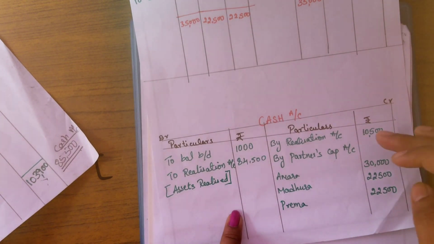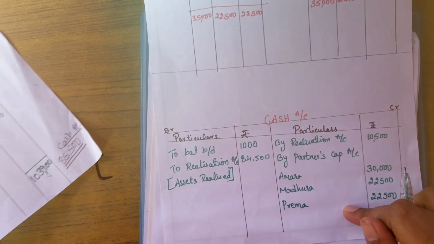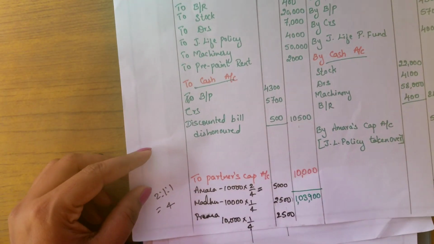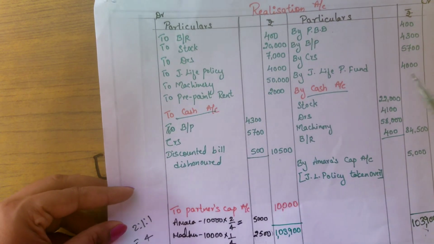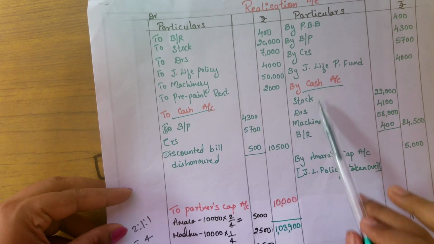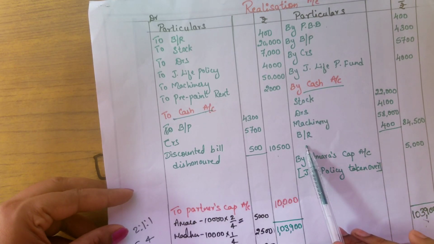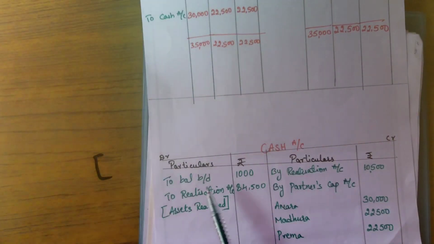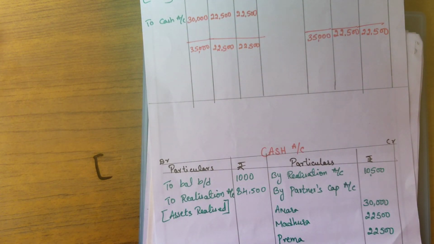After this, all the liabilities related information will be written here. For your information, to make it easy and avoid confusion, when you prepare the realization account, just see what you have written in the cash or bank account. Here on the debit side are all the liabilities, and on the credit side you write the assets. So all these things come in just on the opposite side. Assets realized are on the credit side there, and the same on the debit side here. Now we have entered all the items in the cash account.